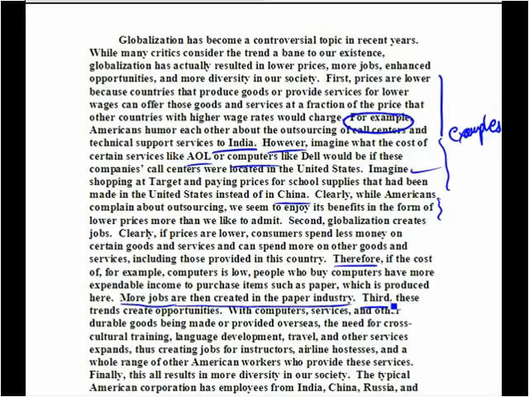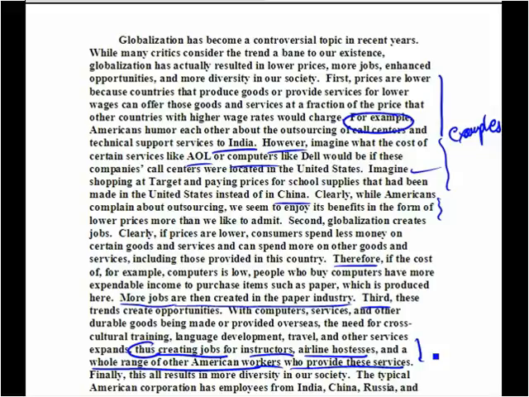Third, these trends create opportunities. How does the writer develop this? With computers, services, and other durable goods being made or provided overseas, the need for cross-cultural training, language development, travel, and other services expands, thus creating jobs for instructors, airline hostesses, and a whole range of other American workers who provide these services. This drives home the point, establishes the point that opportunities are created with globalization.